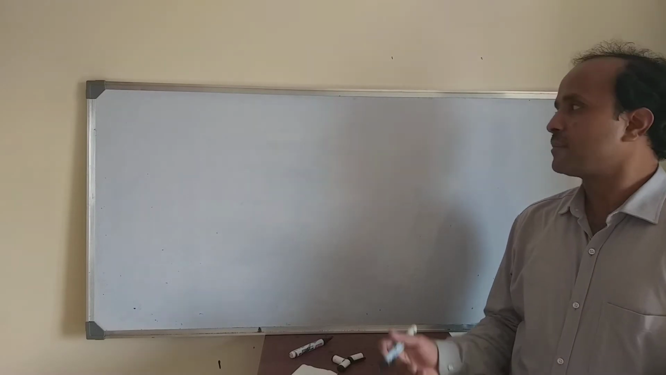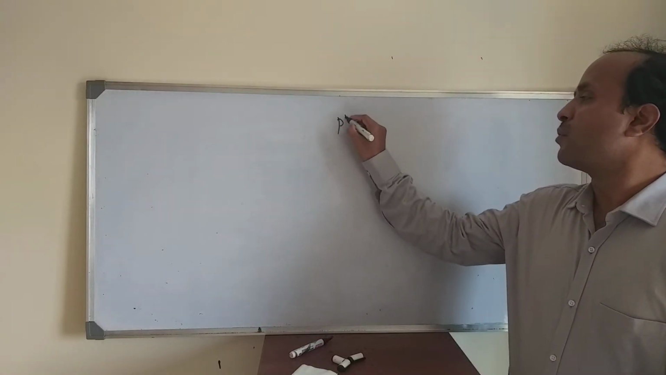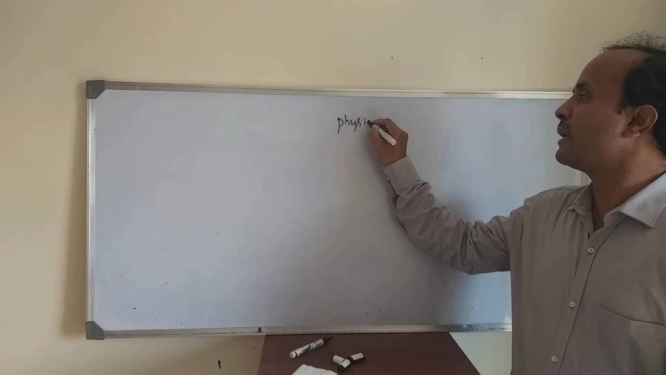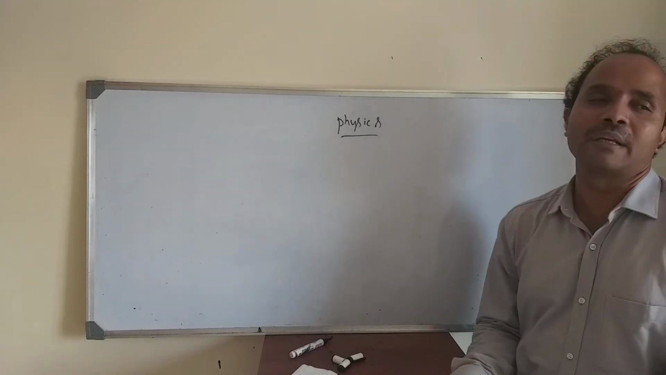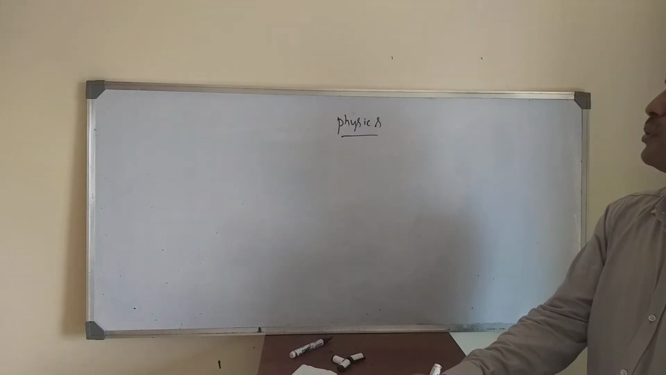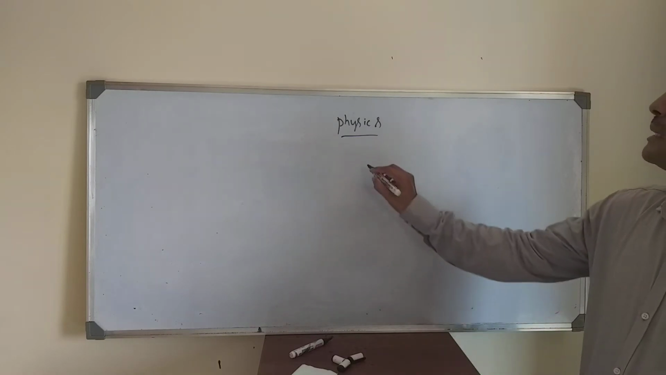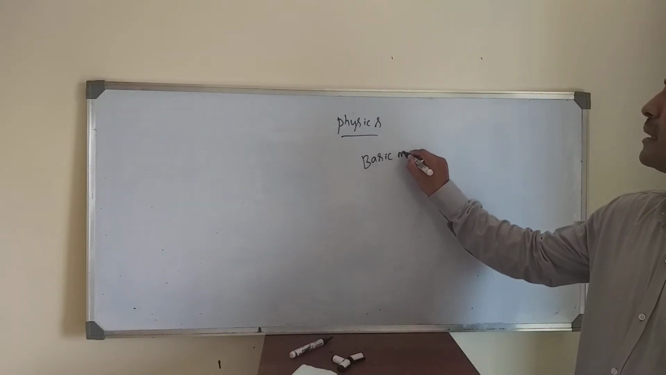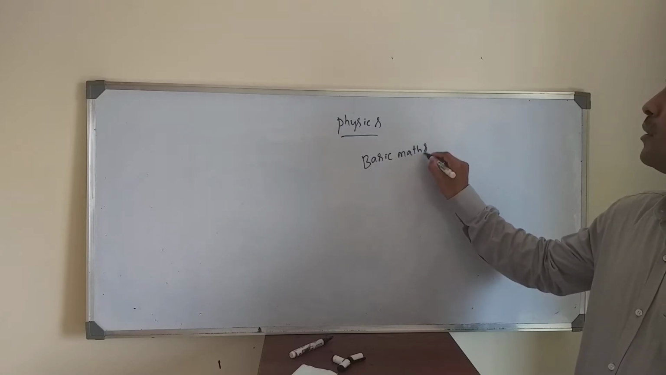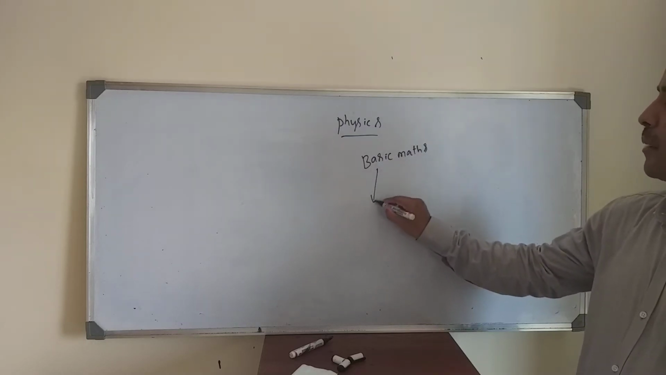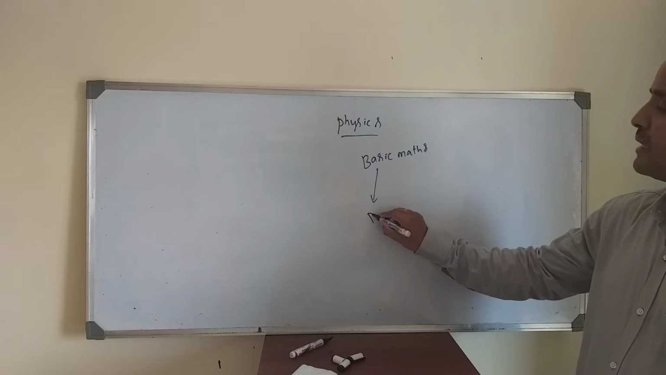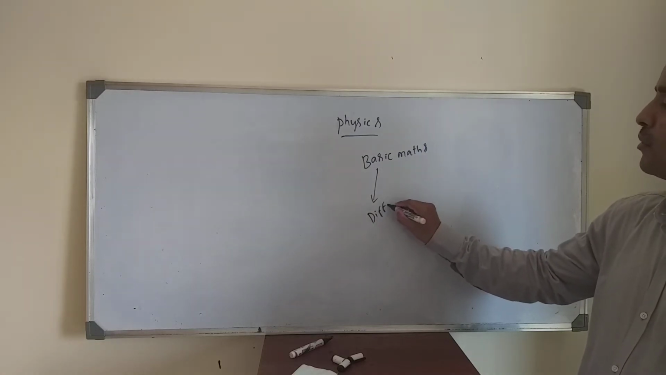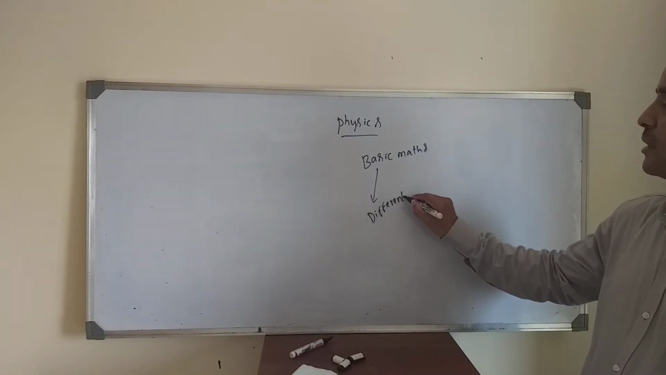In physics, to solve physics numericals, either first PU or second PU, some basic mathematics is required. Means we need to know about differentiation. We need to know about differentiation.